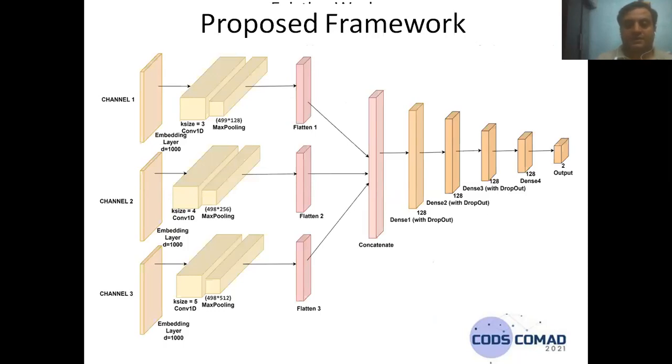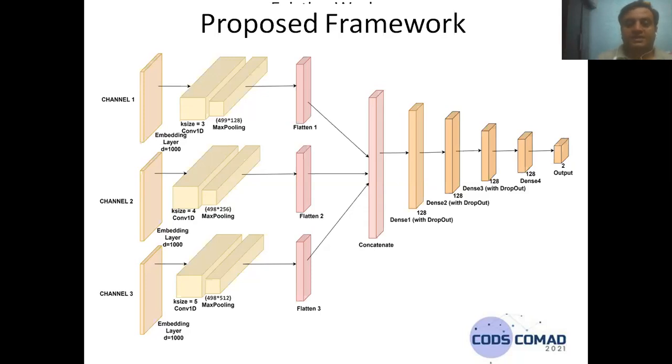Apart from the simple CNN and deep CNN, we propose a multi-channel convolutional neural network. What is the meaning of multi-channel? In channel 1, channel 2, channel 3, we take convolutional layers with different kernel sizes, combined with max pooling, on the same embedding input layer. Then we concatenate them, and apply 4 dense layers with different filters and the same dropout value of 0.01, which is an efficient value.